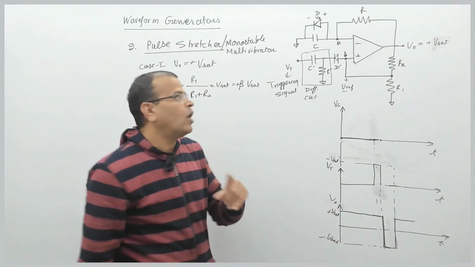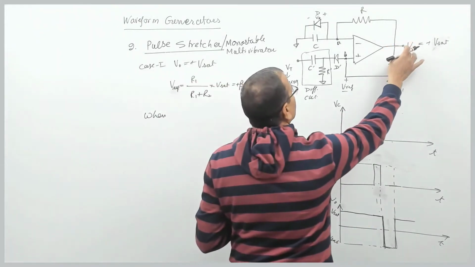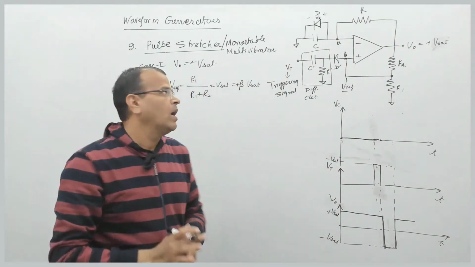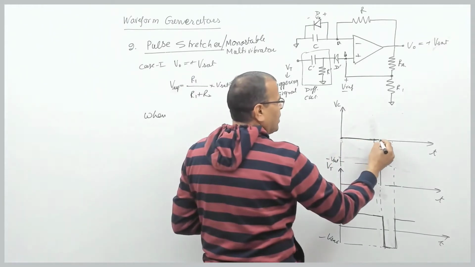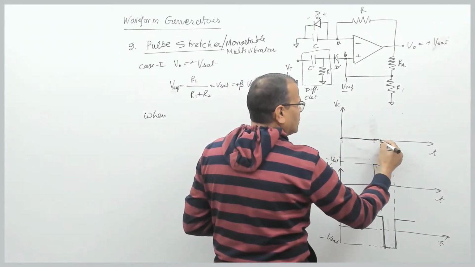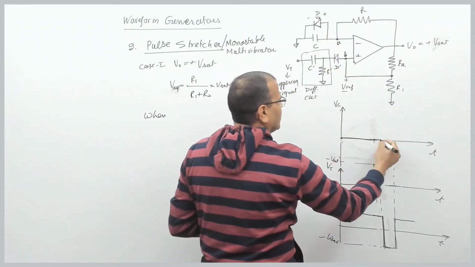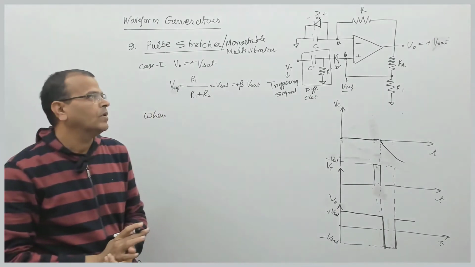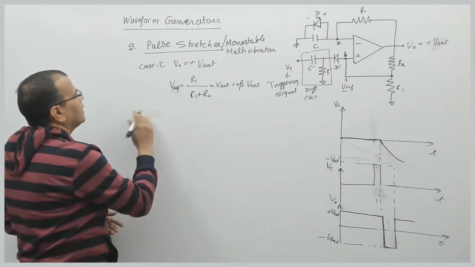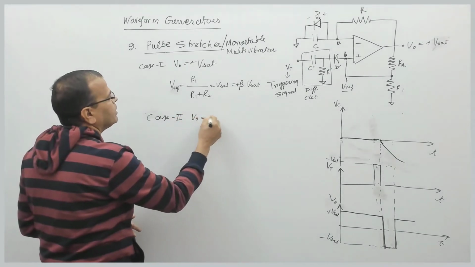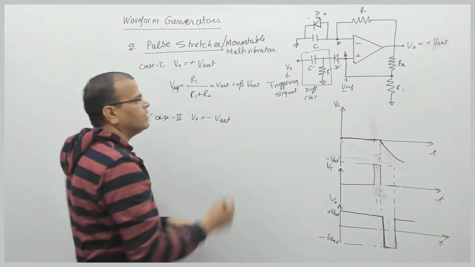The moment output becomes minus Vset, the diode is reverse biased. From this point onward, your capacitor starts charging in the negative direction, right?